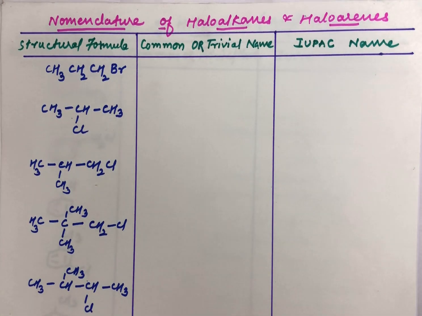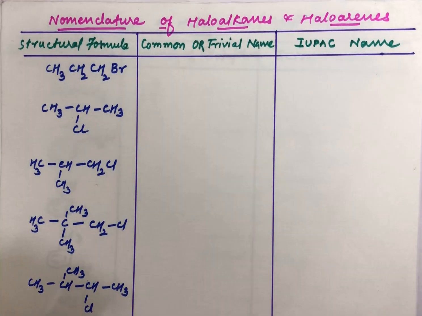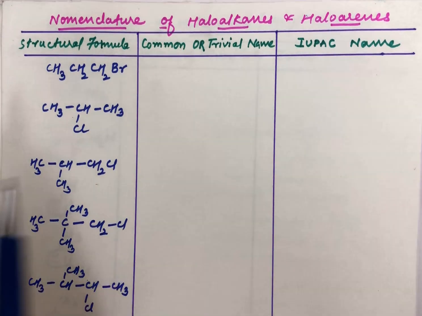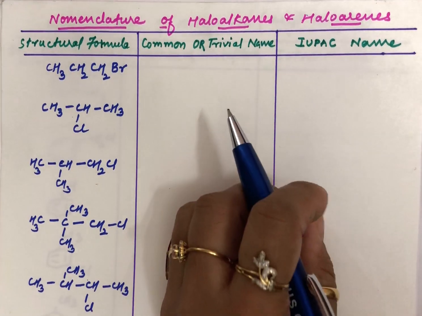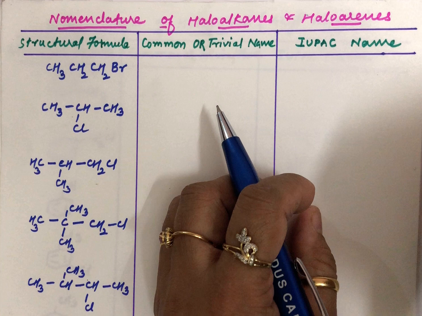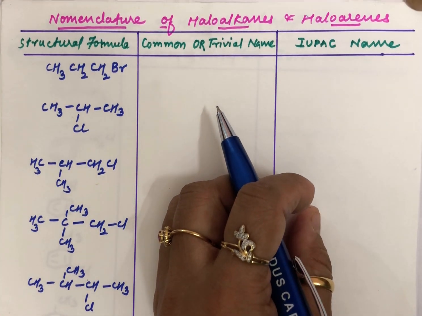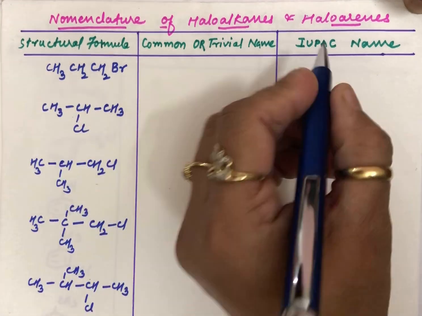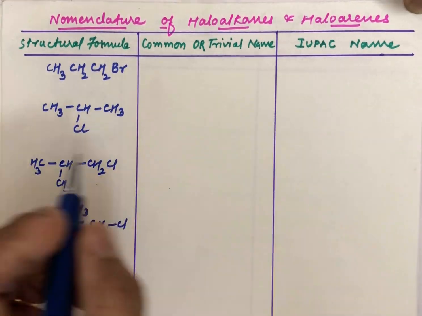Let us today talk about the nomenclature of these haloalkenes and haloarenes. Hope you have seen my earlier videos and you are enjoying them. Today also you will enjoy. Pay attention. Now I have already drawn the structural formulas for the various compounds for you, because the main aim was trying to name them. So first let us try to name this, how it is named in an IUPAC manner.